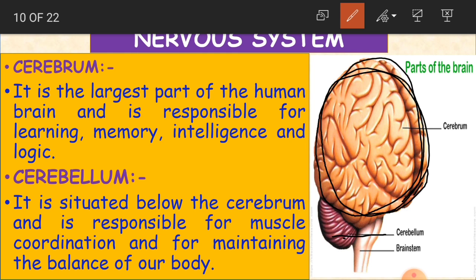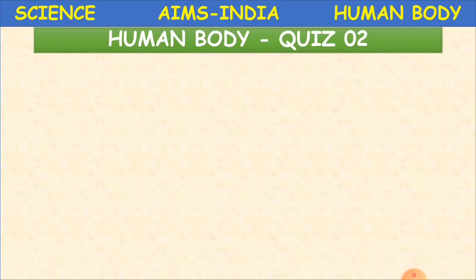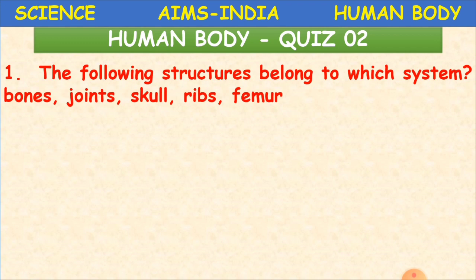So cerebellum is for physical activities and cerebrum is for mental activities, okay children. So these are the main parts of our brain. Now understood? Yes. So whatever we have learnt until now, we are going to revise again as question and answers. Clear children until now? So whatever you have learnt now, we'll just see the question and answers.